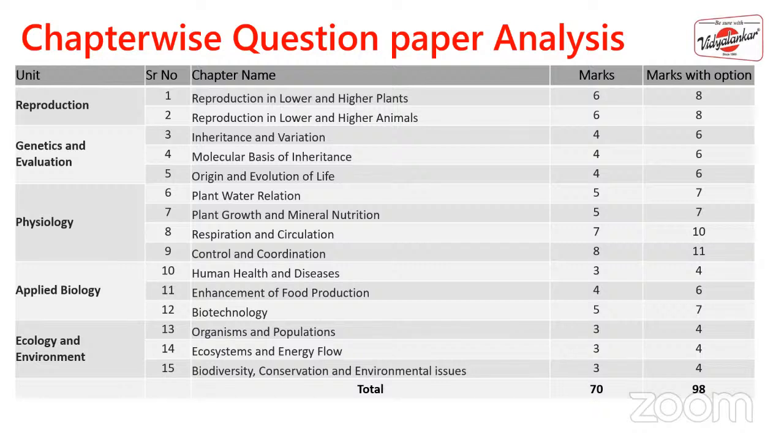Ecosystem and energy flow, same: without option, 3 marks, with option, 4 marks. Biodiversity, conservation, and environmental issues: 3 marks without option, and with option, 4 marks. So in total, you can see the paper would be for 70 marks.